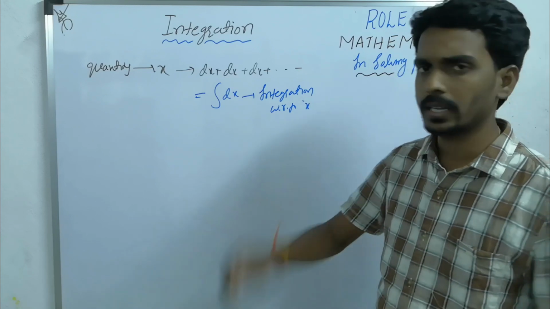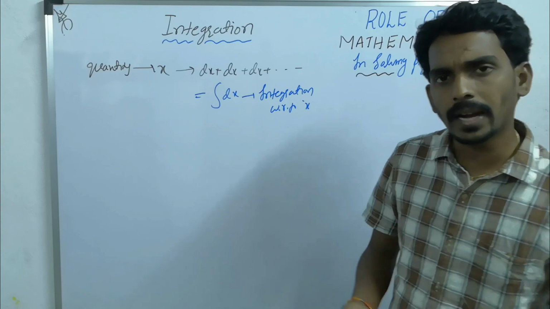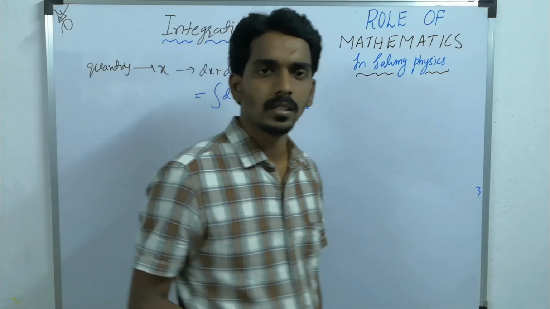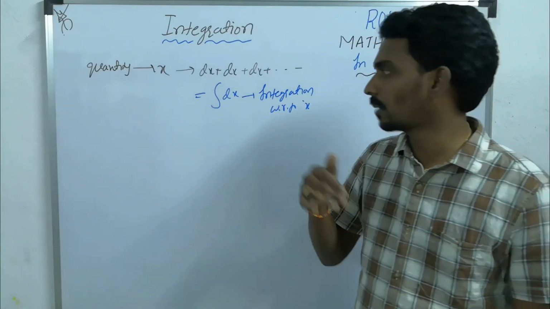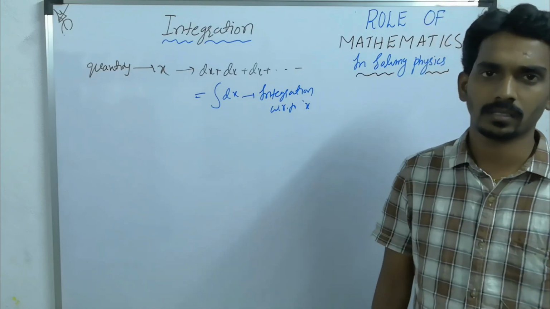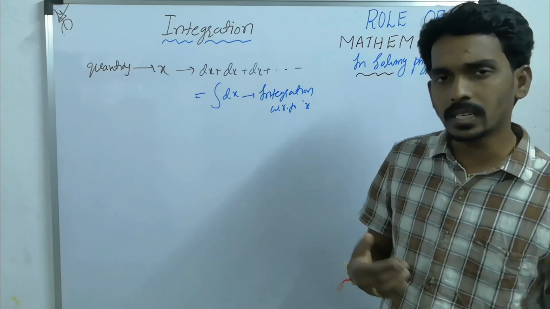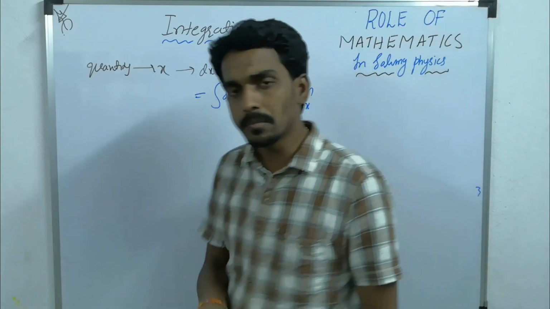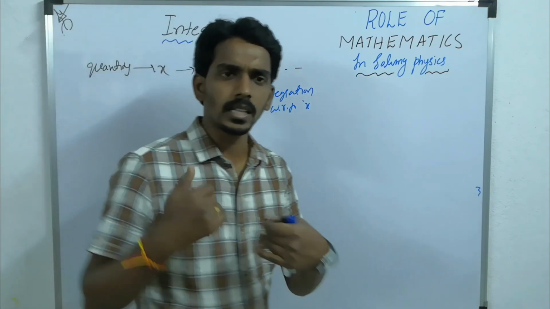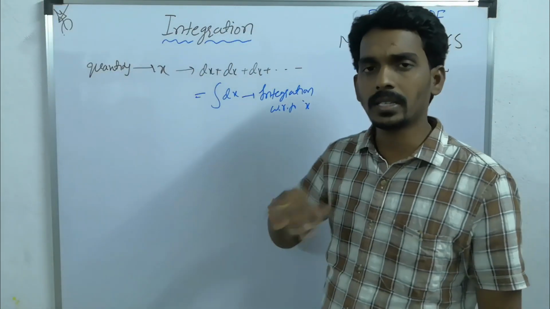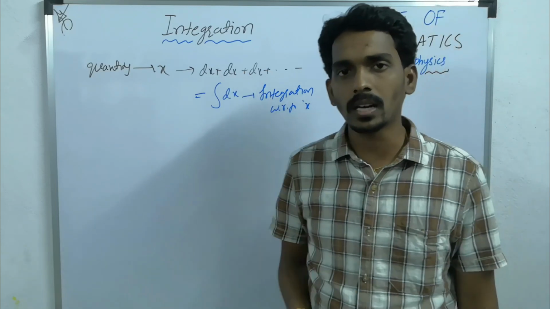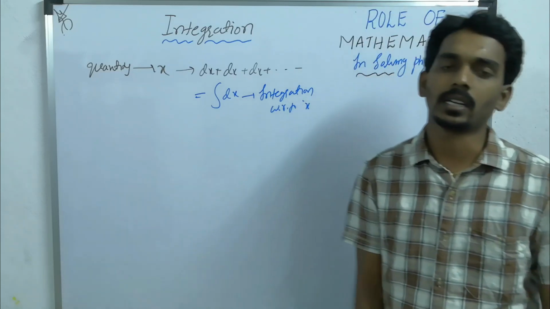So instead of adding an infinite number of infinitesimally small quantities, you can go for one mathematical phenomenon called integration, integral of dx. This is the basic definition, in a simple way, to understand integration. It is nothing but addition, not of big quantities but of small quantities, and instead of adding those small quantities, you use integration.